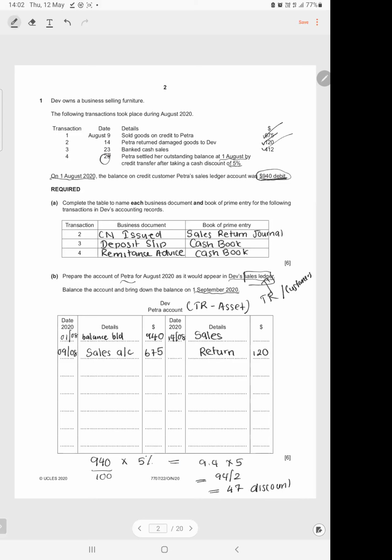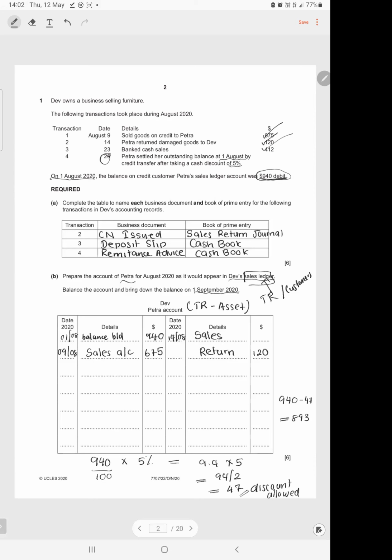Okay, so we have a discount allowed of 47, which means the amount actually paid will be 940 minus the discount of 47, which gives you $893. So Petra paid us $893 because we allowed them a discount of 47, and that has to be recorded as an expense.